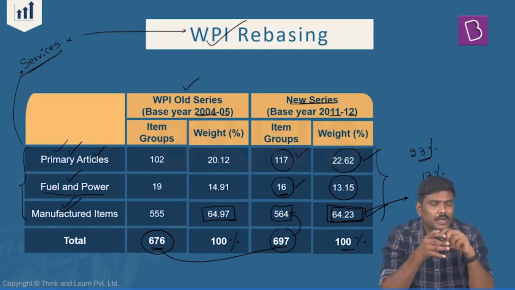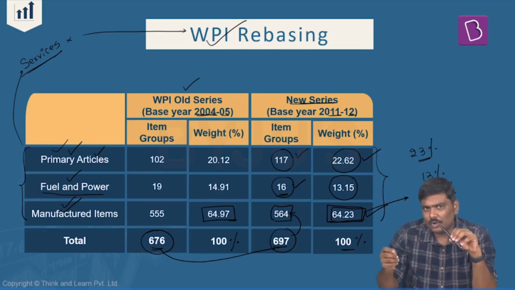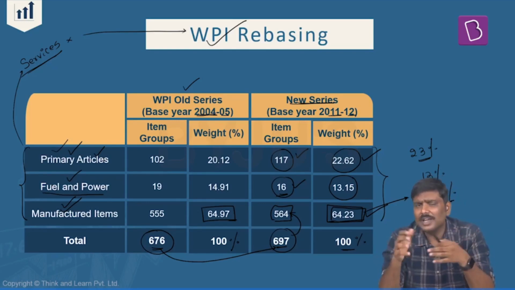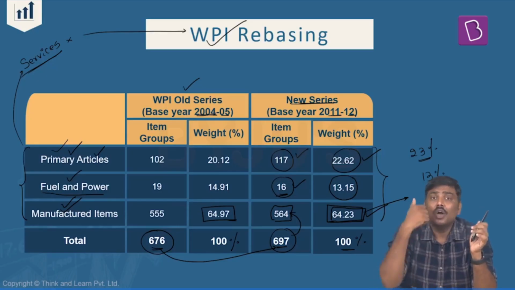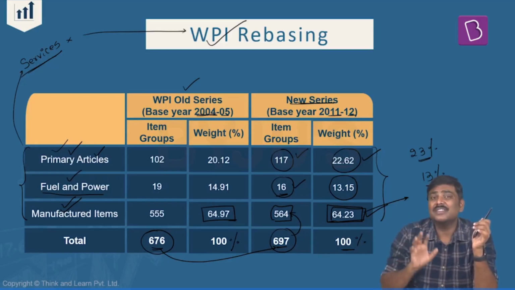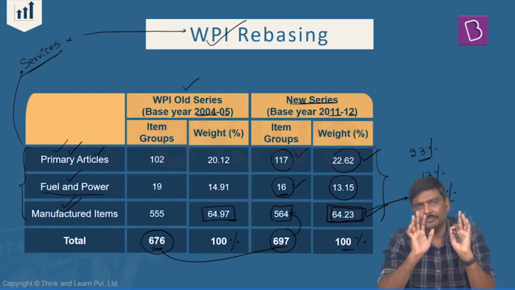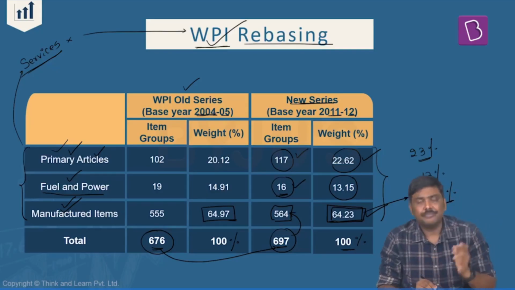Now, why this is important? Generally, what UPSC tends to do is it will give you any of these particular groups, or it will give you all the groups and ask you to arrange them in ascending or descending order. One type of question, or it will simply ask you to find out which of the following groups has the highest weightage within the WPI. Now, these are certain important changes that have happened with respect to WPI rebasing.